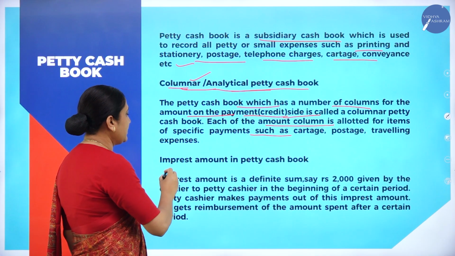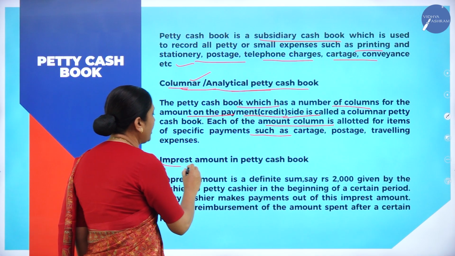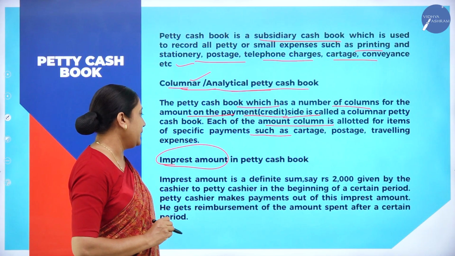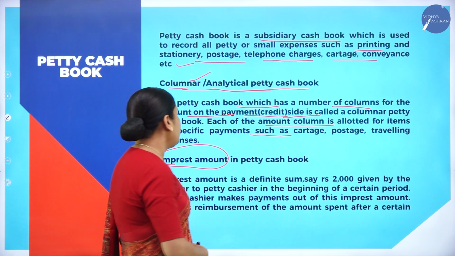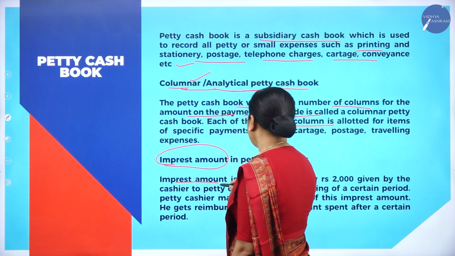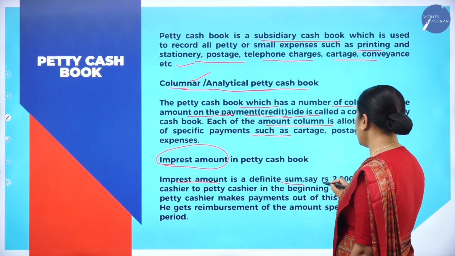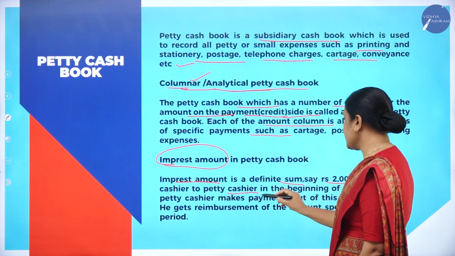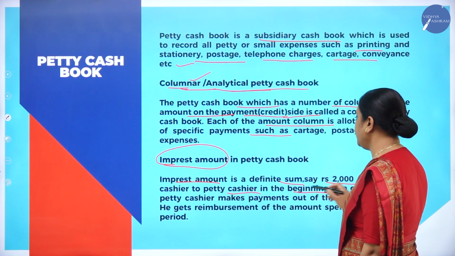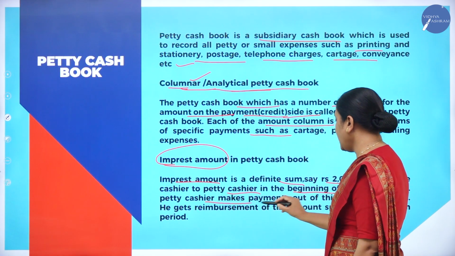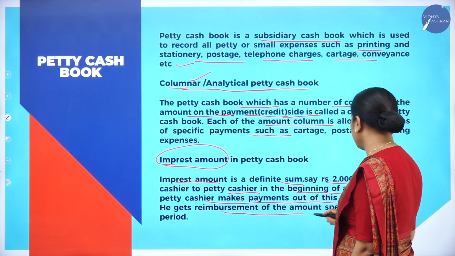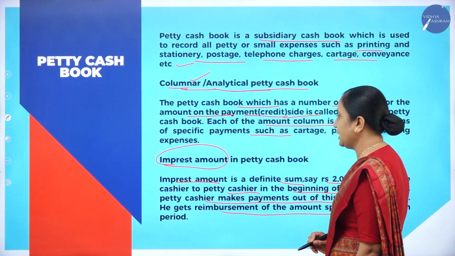Now, with respect to this, we have to learn what is an imprest amount. What is an imprest amount in petty cash book? Imprest amount here means it is the definite sum, say rupees 2000, given by the cashier to the petty cashier in the beginning of a certain period. Petty cashier makes payments out of this imprest amount. He gets reimbursement of the amount spent after a certain period.